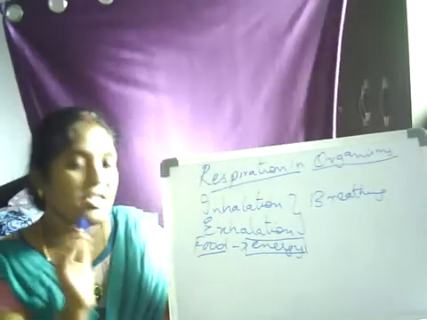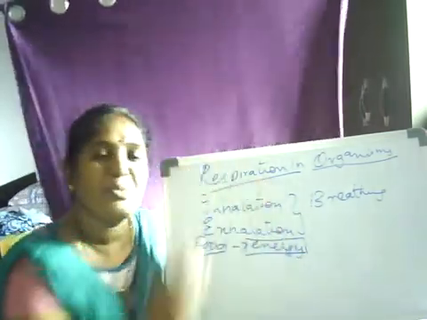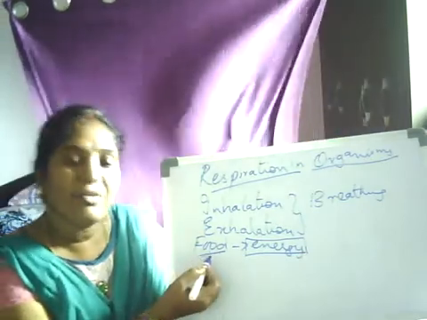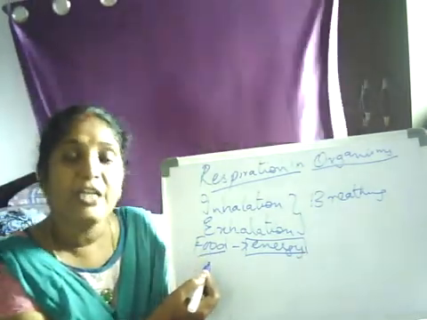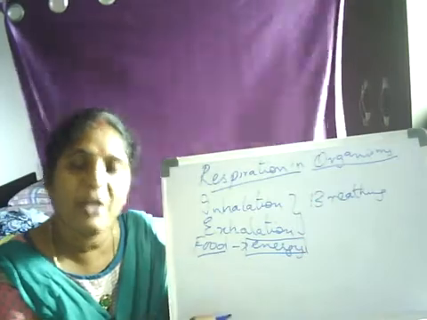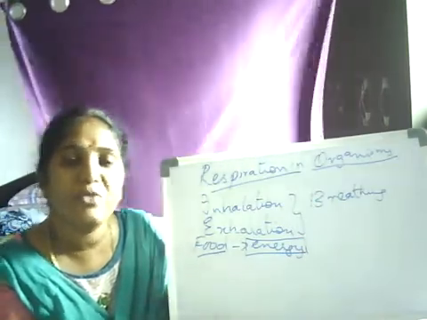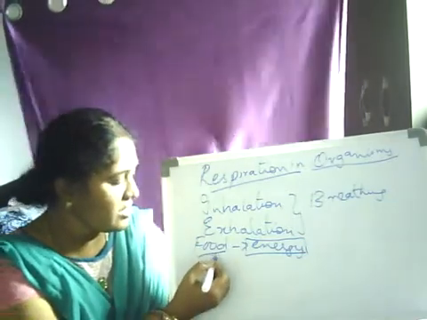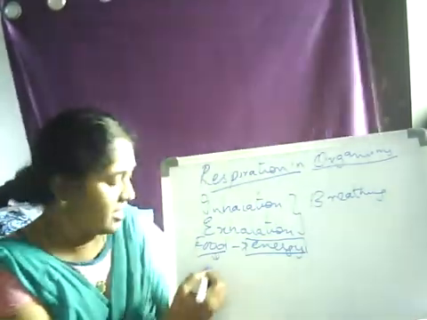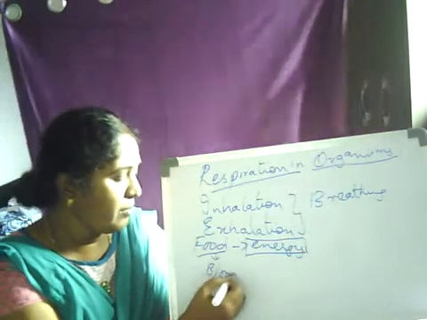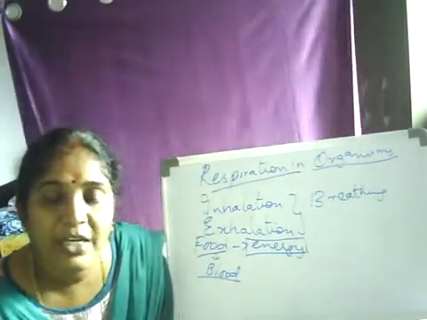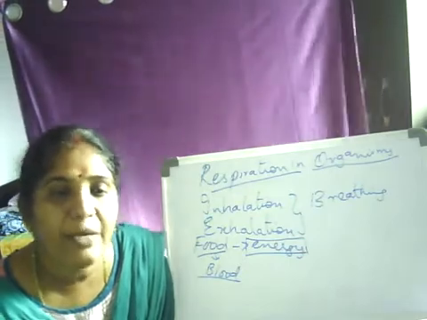So, as such, the digestive system and the respiratory system are interconnected. The food we take in is broken down into simpler forms, and that is what we call digested food. And that digested food is absorbed by the blood.